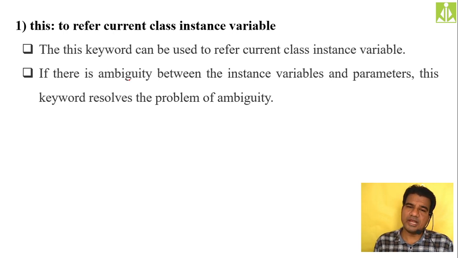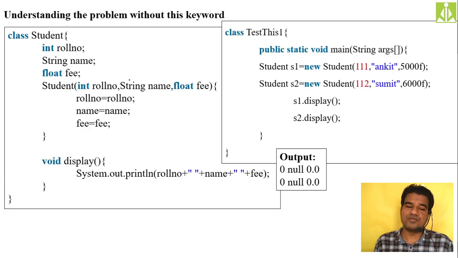So suppose you are declaring a few variables inside your class, and you're declaring a method inside the class, and to that method, whatever parameters you are passing, you take the same names as your instance variable names. Then what will happen? An ambiguity will come. So to avoid that ambiguity, we will go for the this keyword.